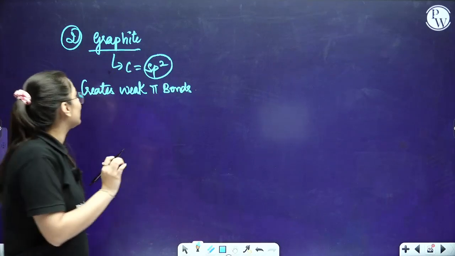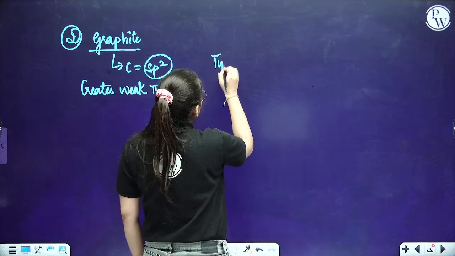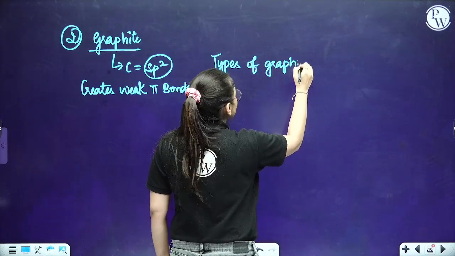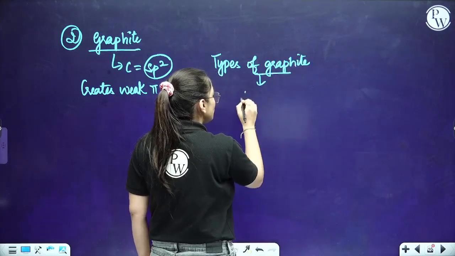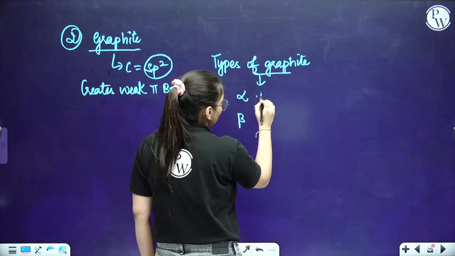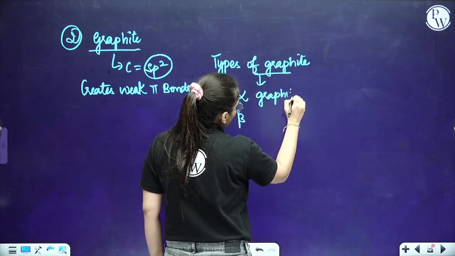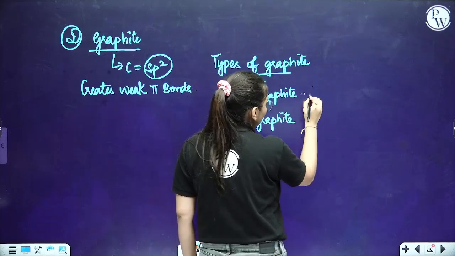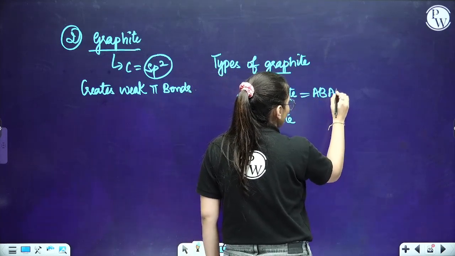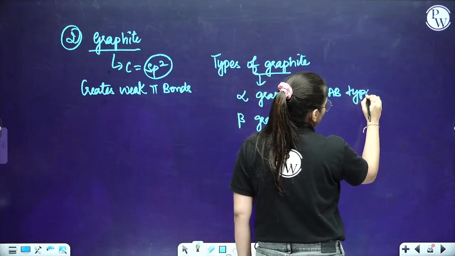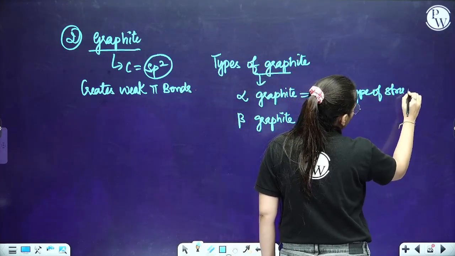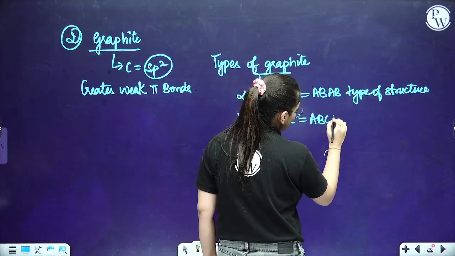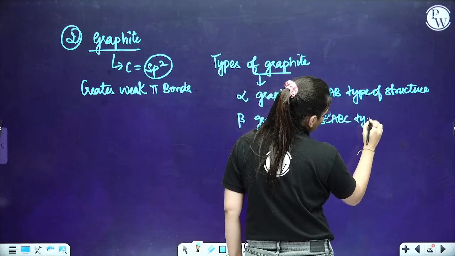Now let me tell you the types of graphite. See, in graphite, students, it is of two types, alpha type and beta type. Alpha graphite, the second one is beta graphite. If I talk about alpha graphite, it shows an AB type of structure. If I talk about beta graphite, it shows an ABC type of structure.